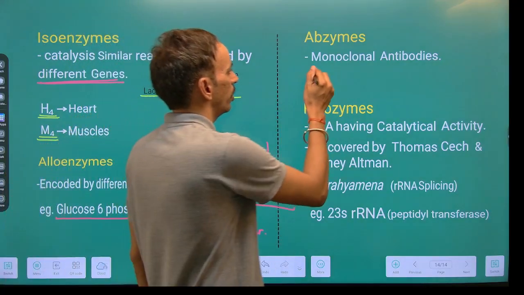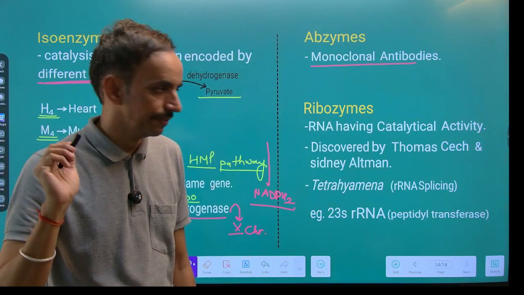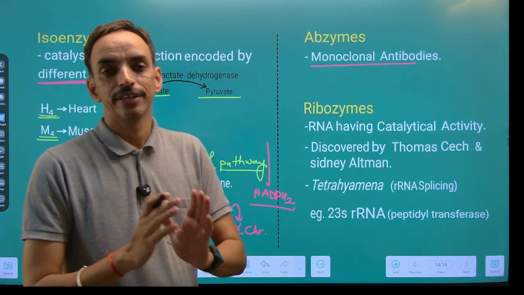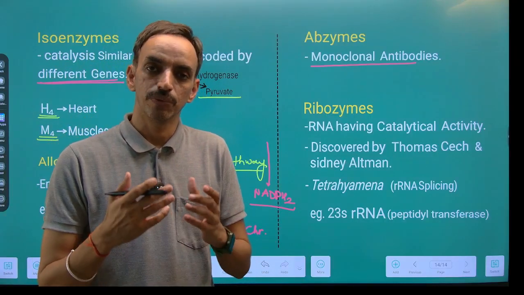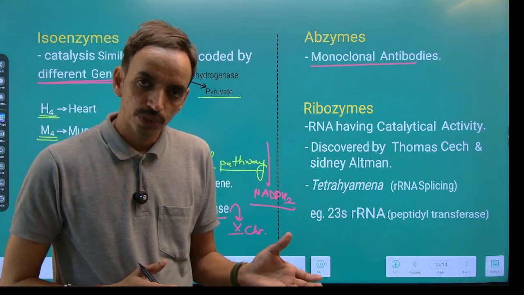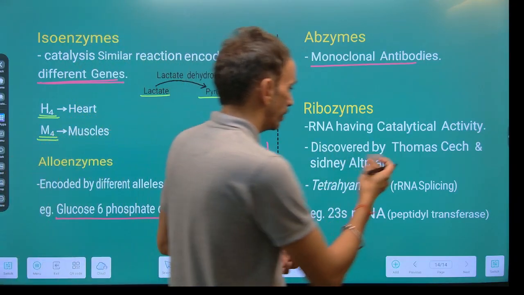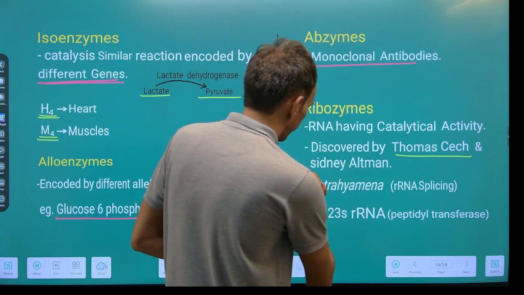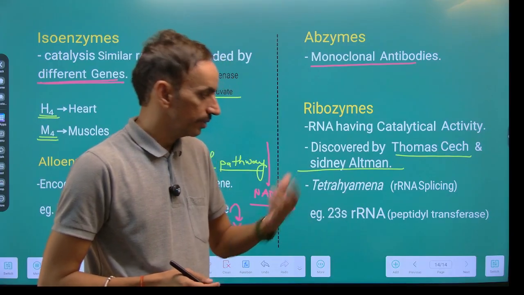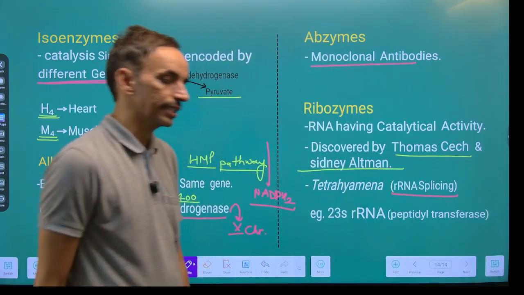These are simply the monoclonal antibodies, or we can say antibodies having catalytic activity. And last is the Ribozymes. As we already stated, most of the enzymes are proteins, or we can say all enzymes are proteins except the ribozymes, and these ribozymes are the catalytic RNA. It was first discovered by Thomas Cech and Sidney Altman, firstly discovered in the case of Tetrahymena, where they are involved in the process of rRNA splicing.